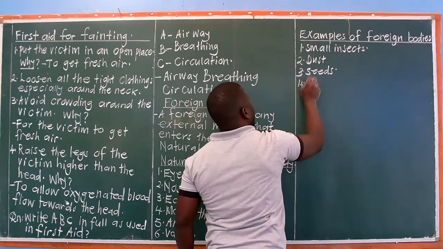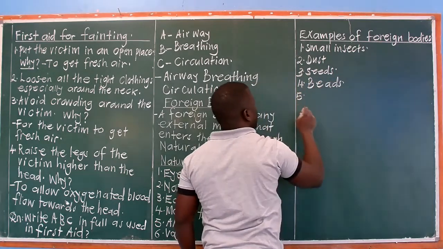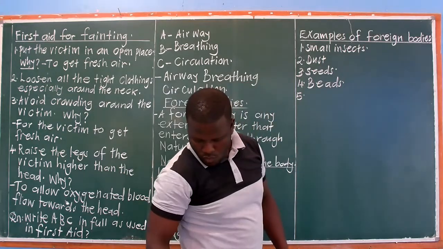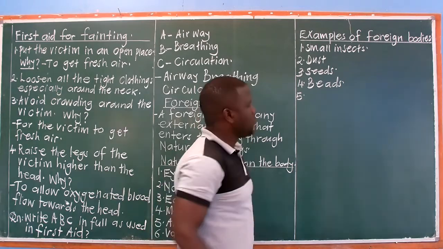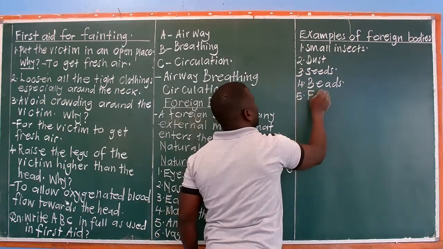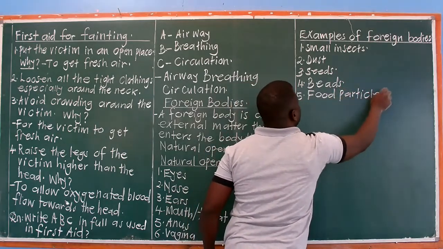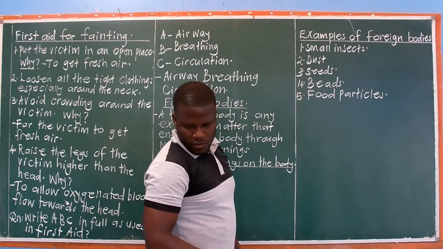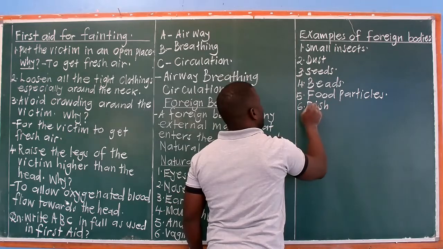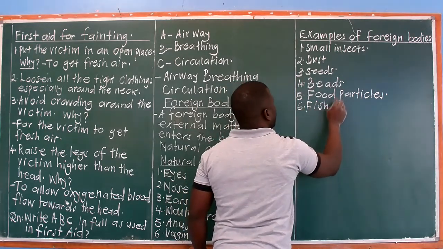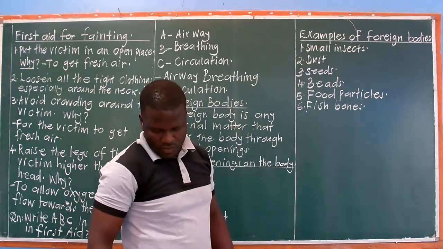Number four, we have beads. Number five, we have food particles. Even food is a foreign body. We have fish bones. Fish bones can get stuck in the throat when you are eating fish.